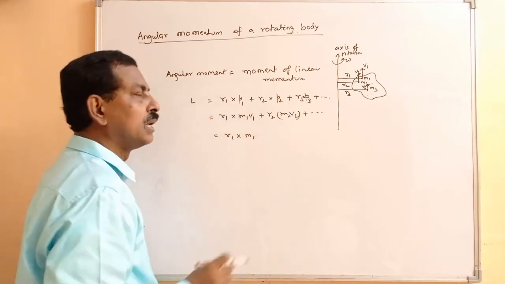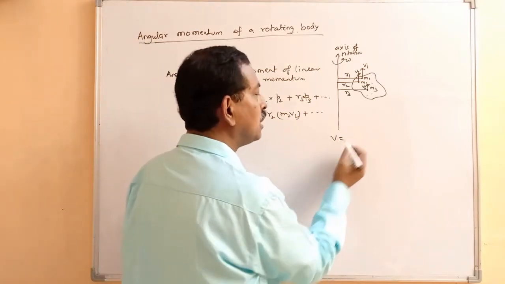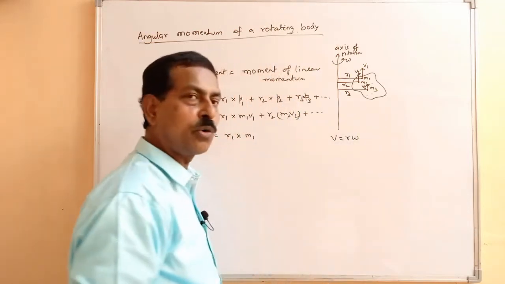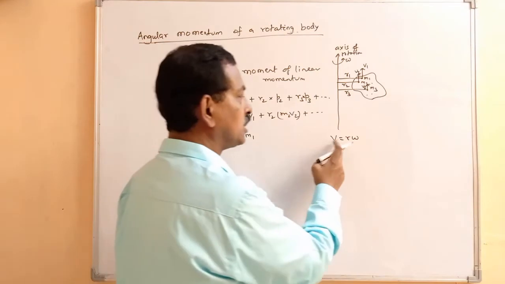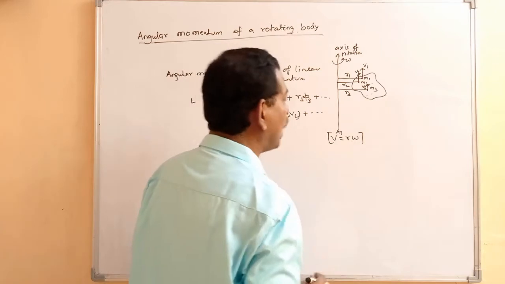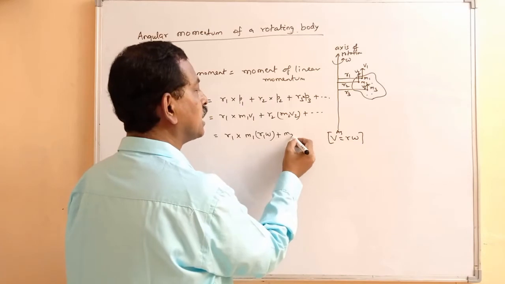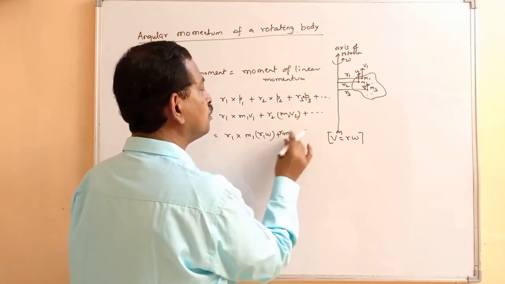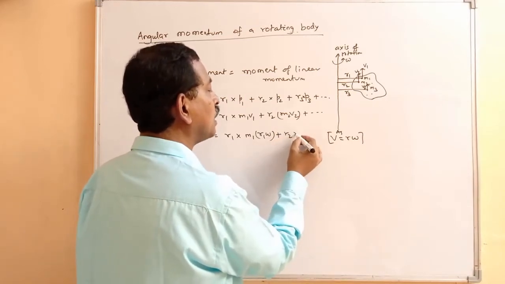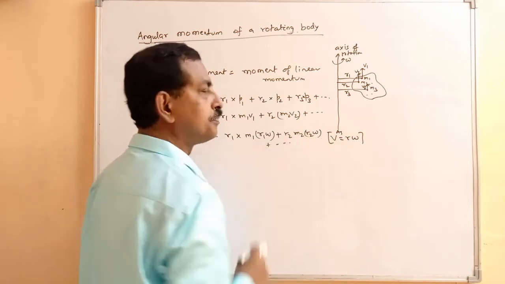Now v1 in rotational motion: if you consider the relation between linear and rotational speed, it is v equals r omega. This is the linear speed, this is the angular speed. So as we have v equals r omega, we can write v1 as r1 omega. The second term will be r2 m2, and then r2 omega, and so on.